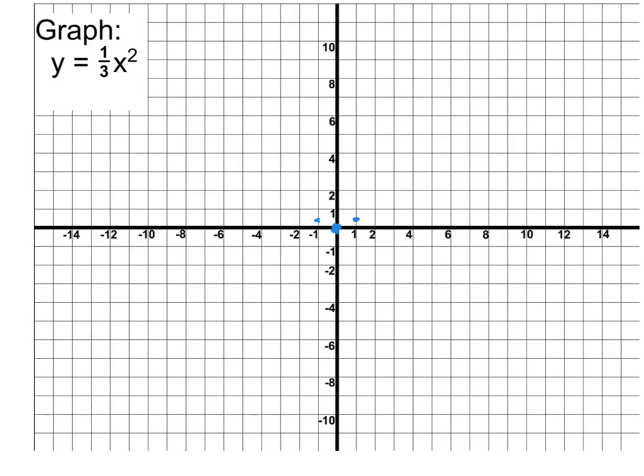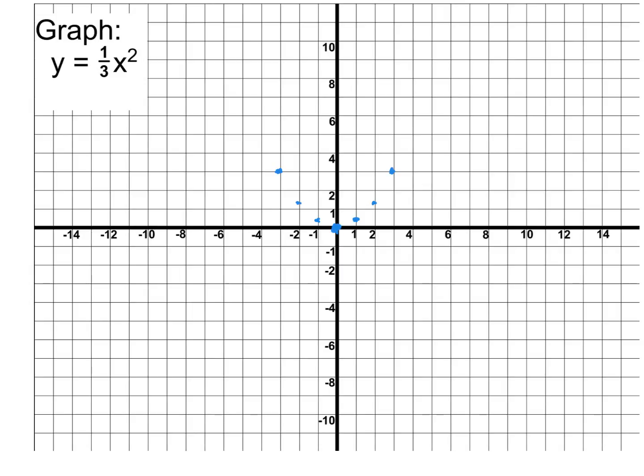Okay, over 2. Well, over 2 is normally up 4. So then what's 1/3 of 4? Well, that would be 4 divided by 3, or 4/3. 4/3 is 1 1/3. Being good with your fractions is going to make your life easier on some of these kinds of things. And yes, they'll keep coming up as time goes on, so keep at it. All right, then over 3 is normally up 9. What's 1/3 of 9? 3. That's a nice easy one. Thank goodness, right? So we go over 3 and up 3 on both sides.